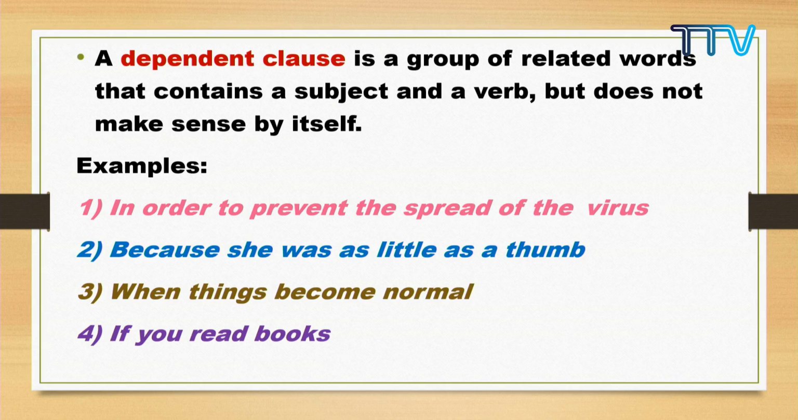If you read books, what is going to happen? Like we say, if you work hard, you'll do well. So if you do this, you will get this, or like that. So this is an if clause. This is a dependent clause because this is not complete. If you read books, it's a group of related words. They are all related, no doubt, right? But it does not make sense. If you read books, there's something missing. So this is an example of a dependent clause.